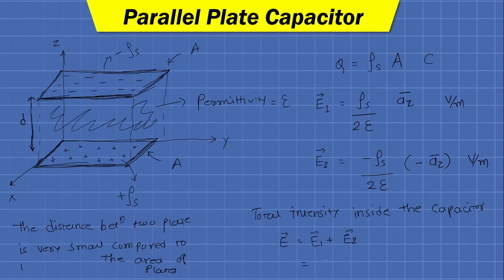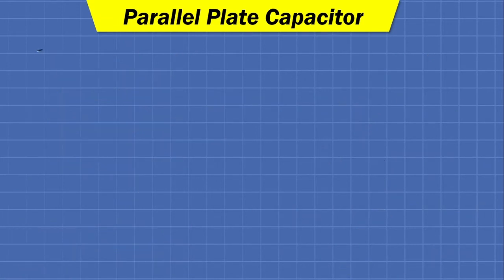So we can write rho s upon 2 epsilon plus minus rho s upon 2 epsilon into minus 1 az bar. Here minus will be converted into plus, and finally we will have E bar equals rho s upon epsilon az bar. Fine.